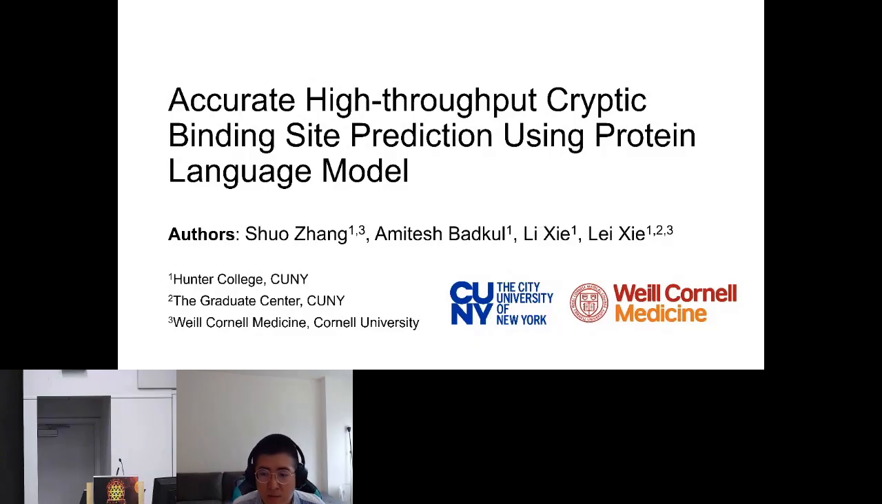Hello everyone. My name is Shuo, and my presentation today is about accurate high-throughput cryptic binding site prediction using protein language model. The proposed model called LampSite can identify cryptic binding sites from protein sequence without 3D protein structures as input. Before introducing the model in detail, I would like to introduce the background and motivation of our work.